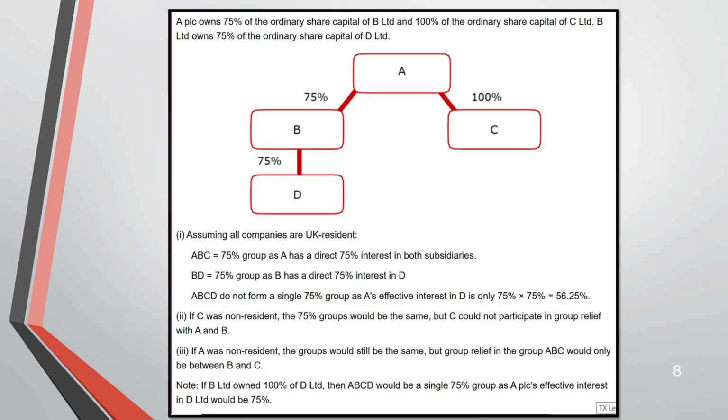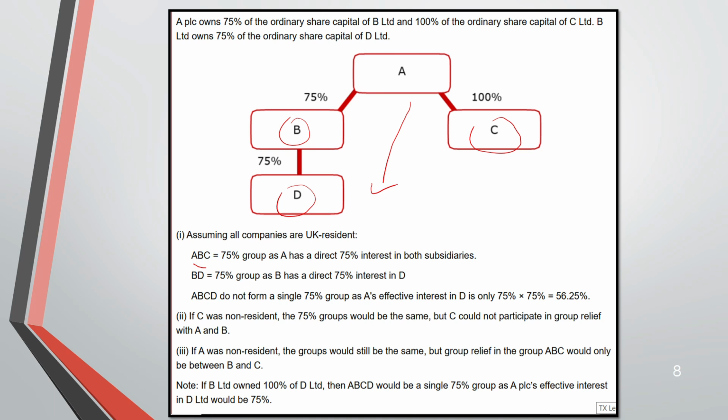Now let us go through this diagram where A is owning 75% in B and 100% in C. So we know that A, B and C form a 75% group. What about D? Because B is owning D. What is the relationship of A to D? Here, A, B, C is forming a 75% group.